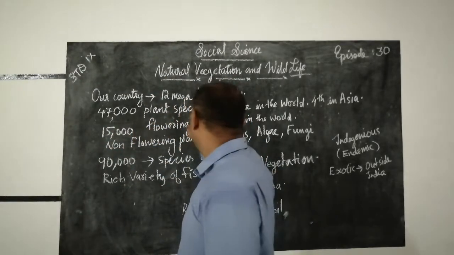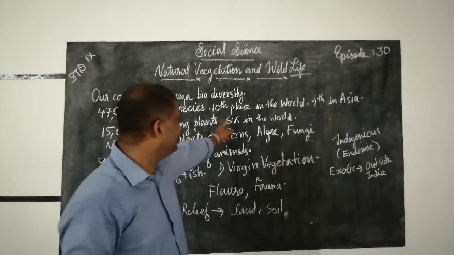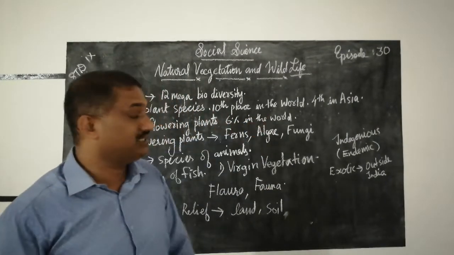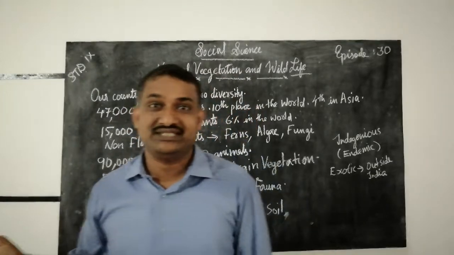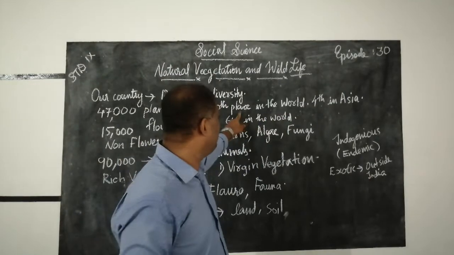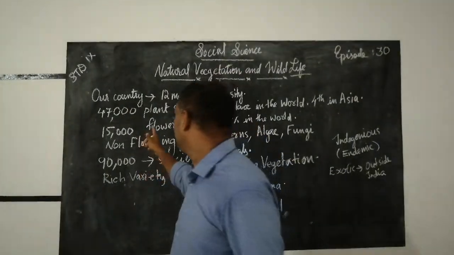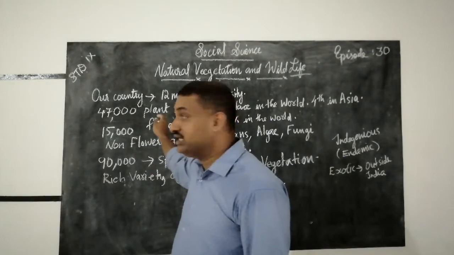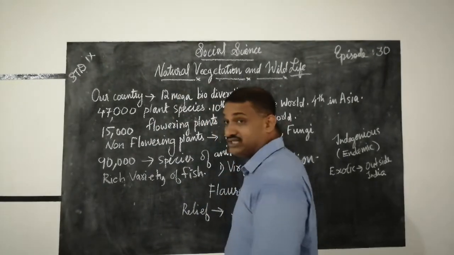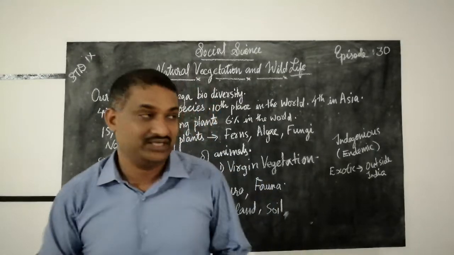With 47,000 plant species, India got 10th place in the world when we consider plant species biodiversity.